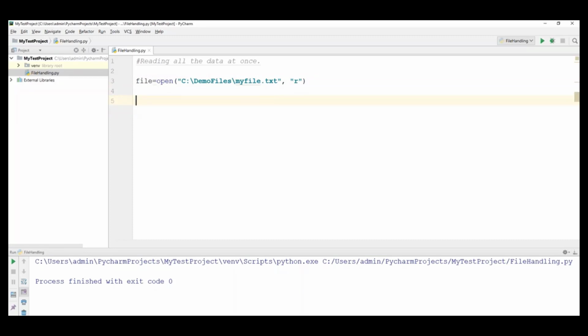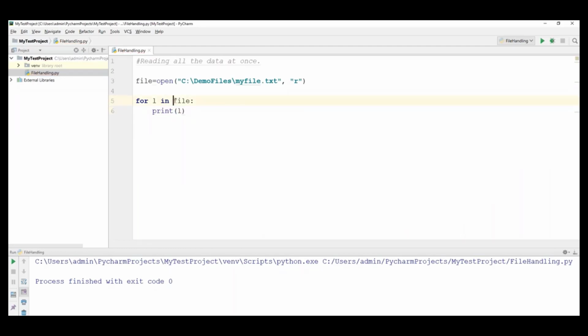We have to write a for, and every line I can read line by line. So just take one variable called l, for l in file. Here l represents a line, and file represents the file which contains the data. For l in file, and here we just write print(l).